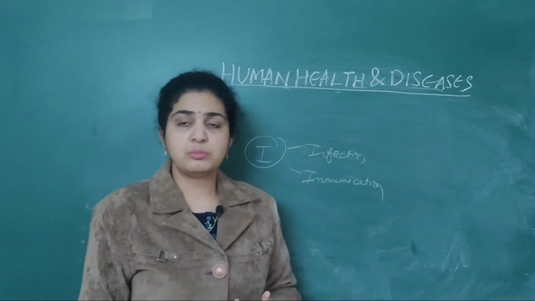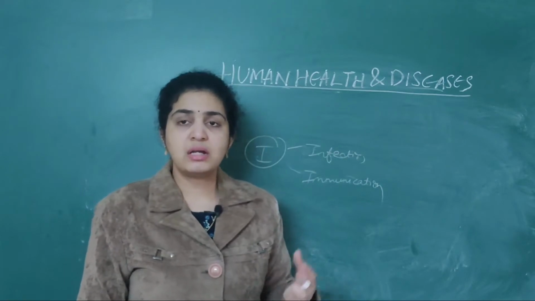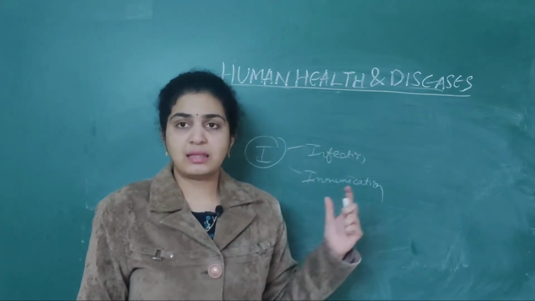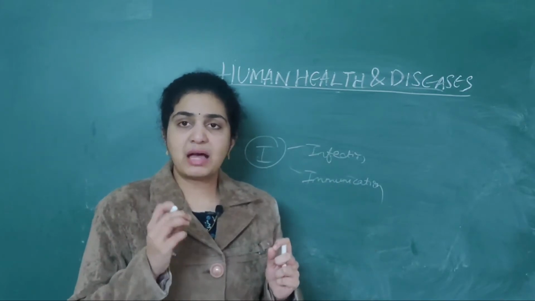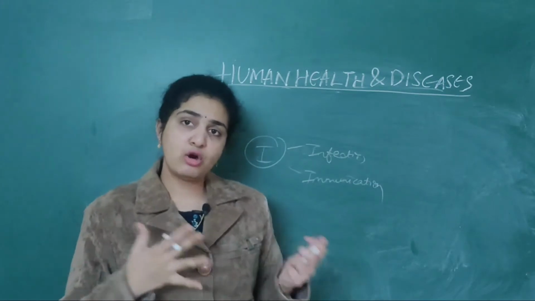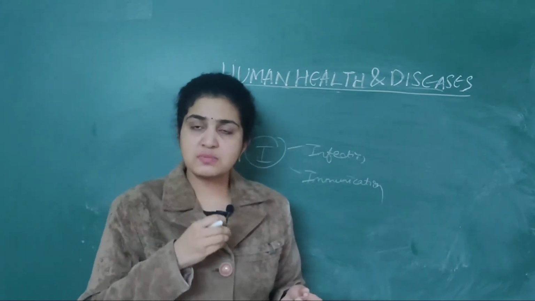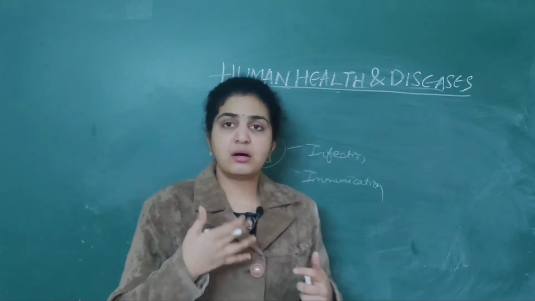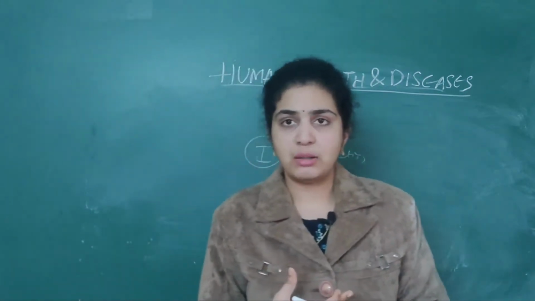Immunization means what? Weakened pathogen is introduced into the body. It may be living or dead microorganisms introduced into the body. Then later the body will develop new antibodies.